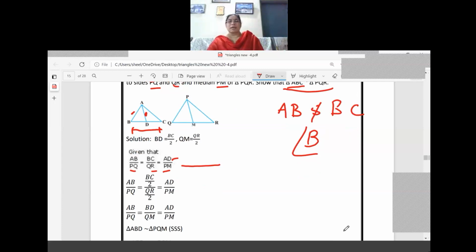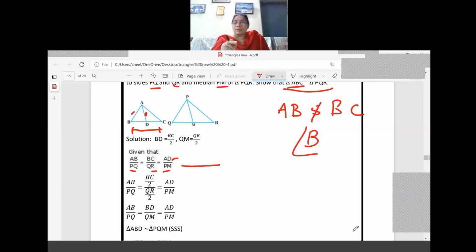But according to the diagram, BC by 2 we can replace with BD only, right? So BD, after that QR by 2, what we can write? It is QM. Now triangle ABD is similar to triangle PQM by SSS criteria. This is one of the important questions only. So what is the criteria we have written?